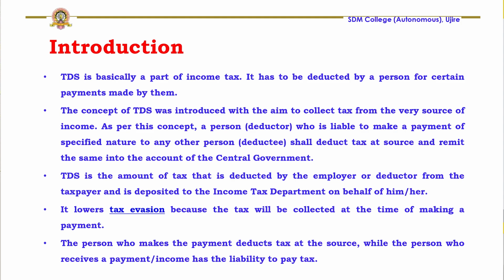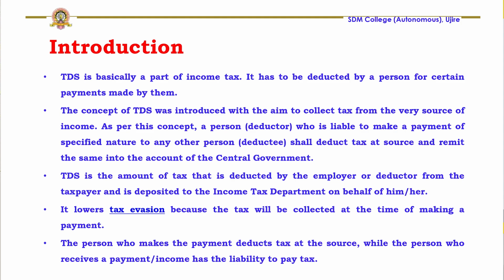Normally, the assessee, upon receiving his income, is supposed to make the payment of tax at the end of the year. If I earn the income in the previous year, as per income tax rules, the income earned in the previous year is subject to tax in the assessment year. So, the due date for filing income tax returns will always be in the assessment year.